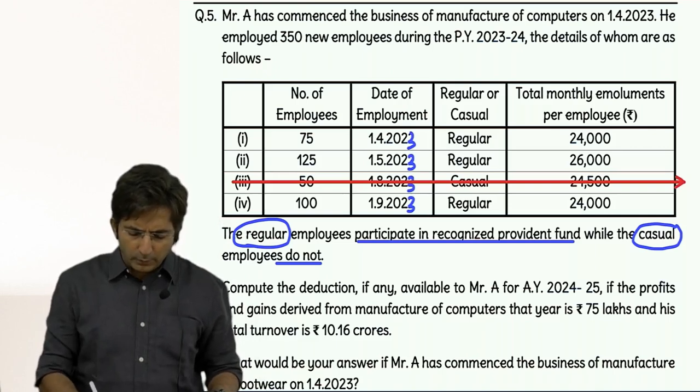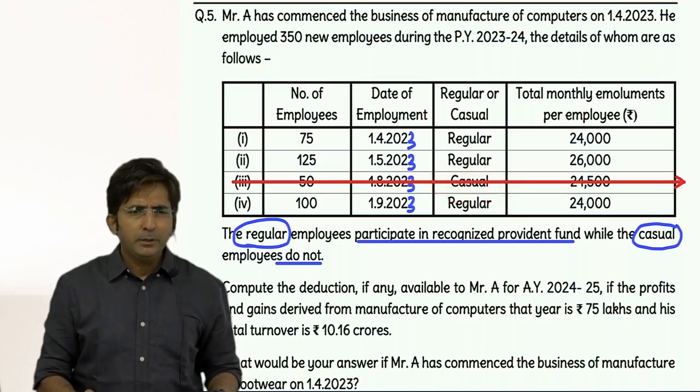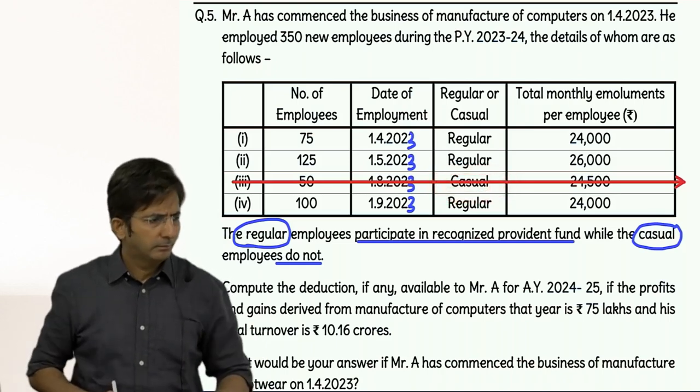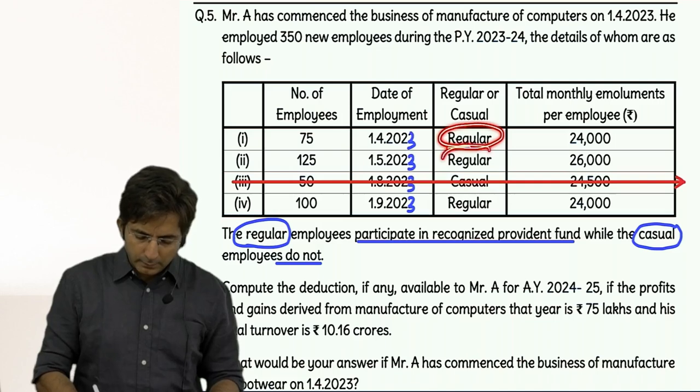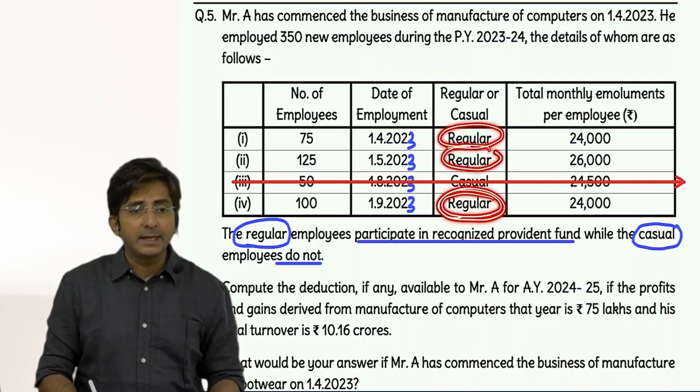Did you realize what I cancelled? Casual employees data, because they are not allowed for the deduction. Now see, all other groups of employees are regular. Now check the salary.